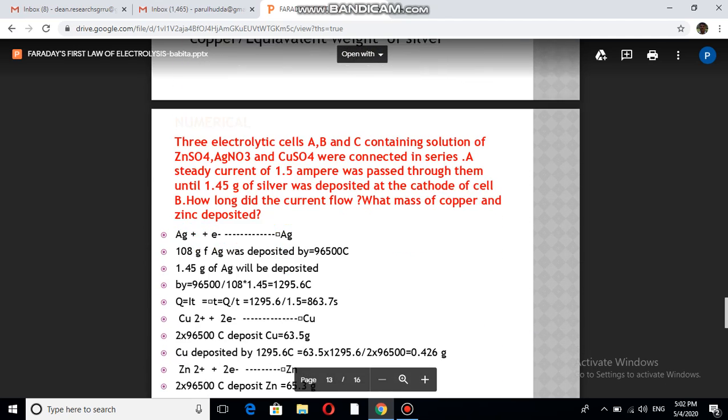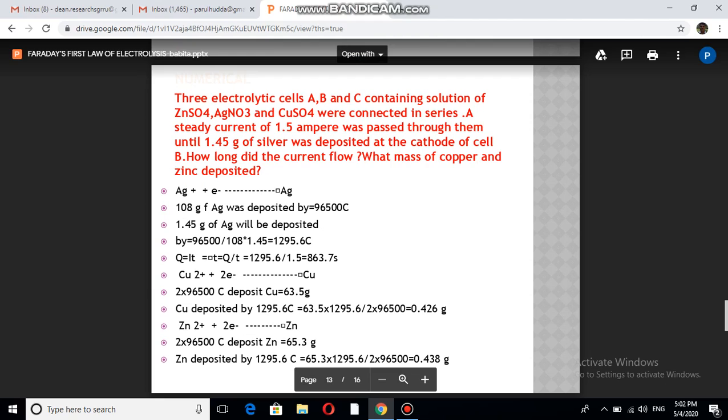This is one question for the second law. Here there are three solutions A, B, C: zinc sulfate, silver nitrate and copper sulfate. If 1.5 ampere current is passed through all of them, because they are connected in series, they receive the same current, and 1.45 grams of silver was deposited. So we will take the example for silver. Here 1 electron is involved, so the charge is 1 Faraday.